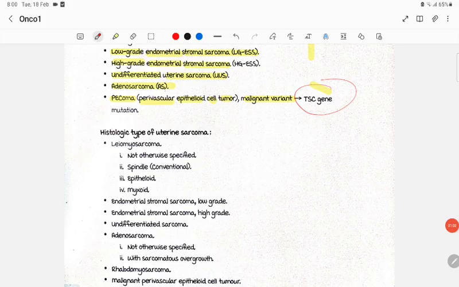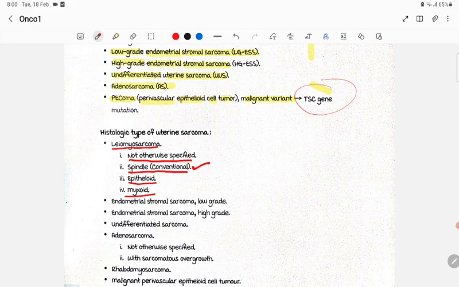Then the histological types of uterine sarcoma. Leiomyosarcoma, based on the histology, we have divided into types: not otherwise specified, or it can be spindle cell. If spindle cell, it is the conventional, spindle cell leiomyosarcoma. Then you can get an epithelioid leiomyosarcoma, and then a mixed leiomyosarcoma.